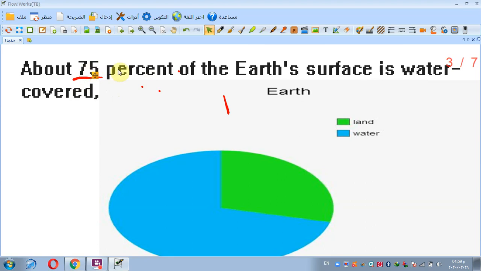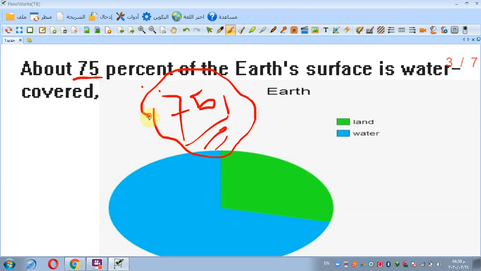Around 75% of the Earth's surface is water covered, and 25% of the Earth is land.